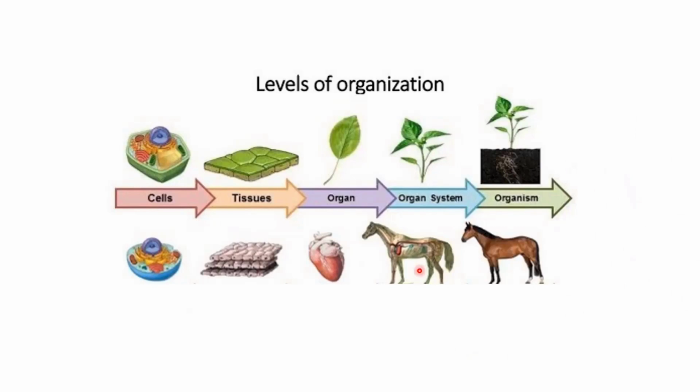There are multiple organs. It is a whole organ system. And this organ system is working with other organ systems like the heart organ system, lungs organ system, brain organ system, to produce the whole organism, or to complete the functions of the whole organism.